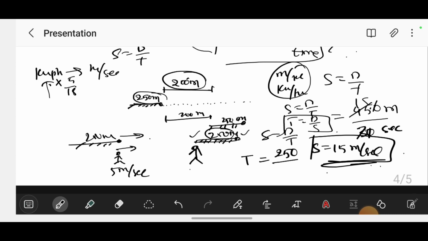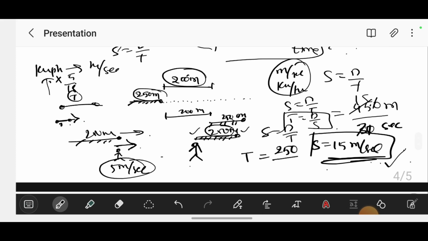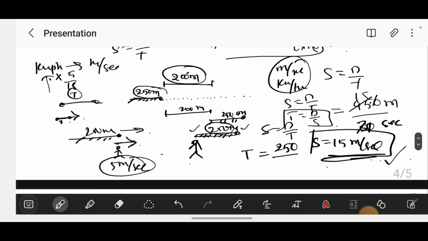What is the speed? The speed of the train is 15 meters per second, and the speed of the man is 5 meters per second, going in the same direction. If the train goes from this place to this place, in that time the man also displaces some position, so you have to subtract the speed of the man from the speed of the train.